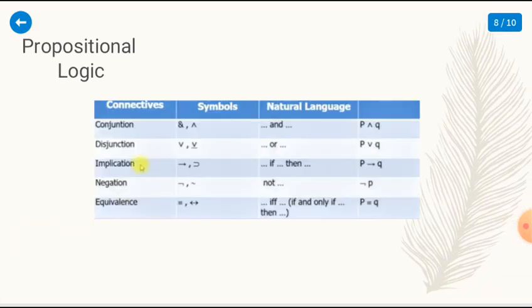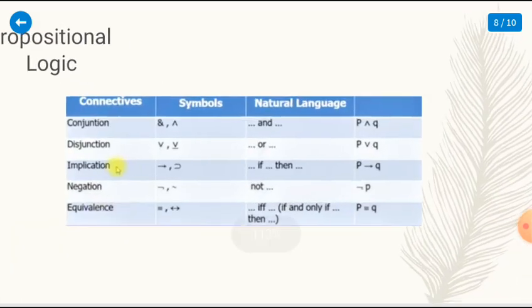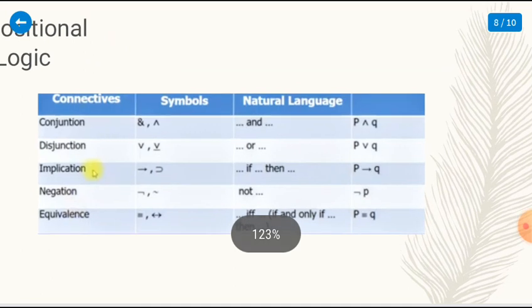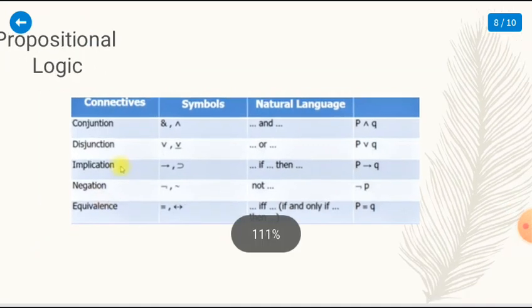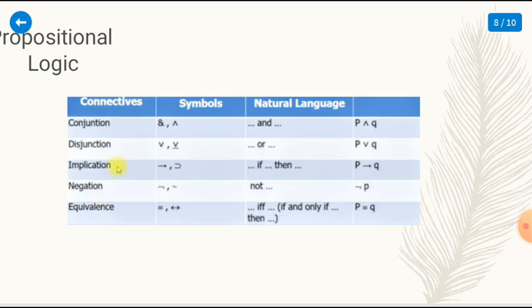And here we have propositional logic. There is connective, symbol, natural language. In connective, the first one is conjunction. Conjunction has symbols like this, as you can see, and in natural language it reads as blah blah blah and blah blah blah.